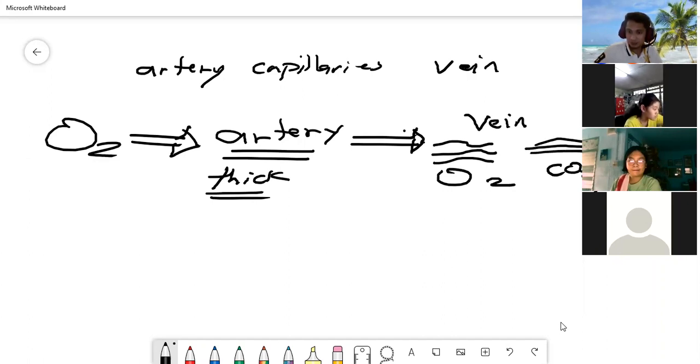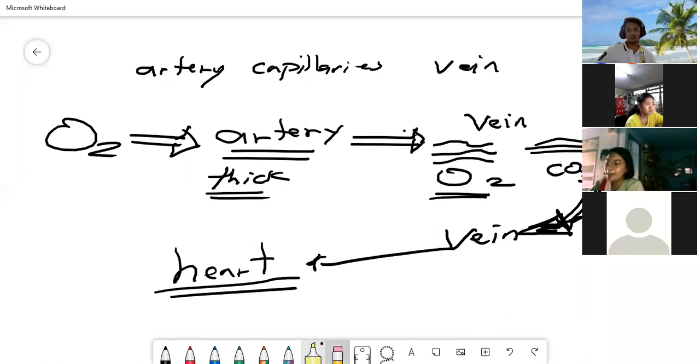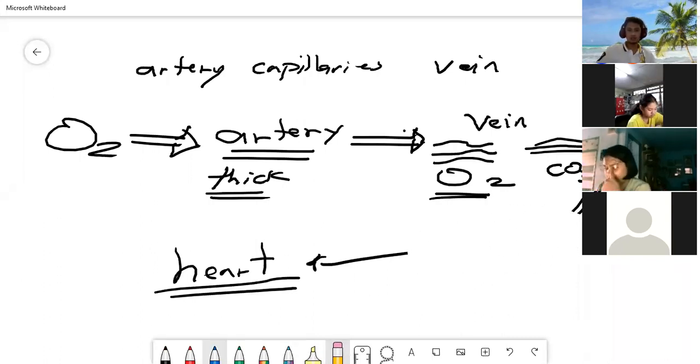That carbon dioxide, the oxygen becomes carbon dioxide. And that blood that has carbon dioxide, it will be carried by our vein, go back to the heart. Understand? As easy as that.